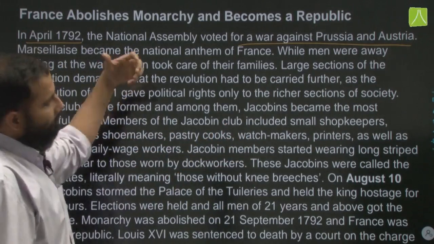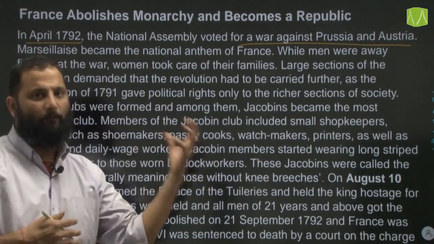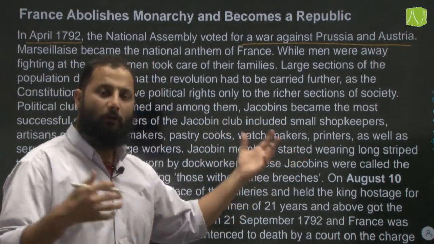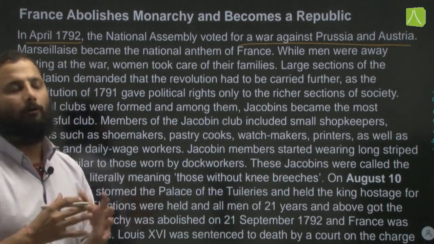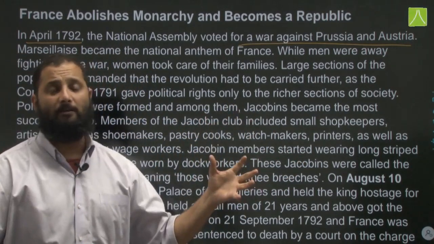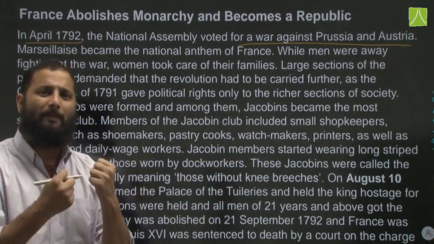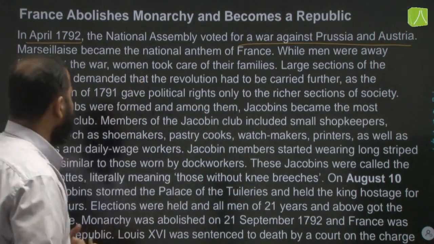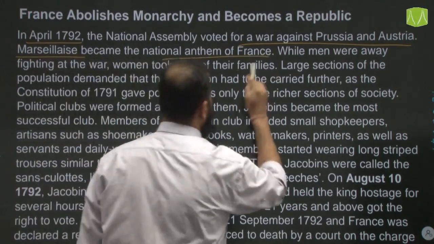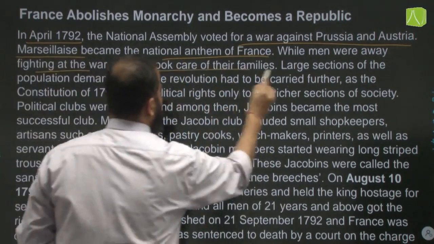But the National Assembly got the news that this kind of secret negotiations were going on between Louis XVI of France and the king of Austria and Prussia. So therefore National Assembly declared war on Prussia and Austria. Now people from all parts of France came and wanted to take part in this war, because they saw this as a war of a common man versus the monarchy. Marseillaise became the national anthem of France during this time, and while men were away fighting at the war, women took care of their families.